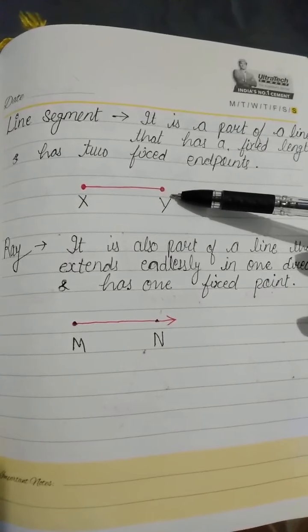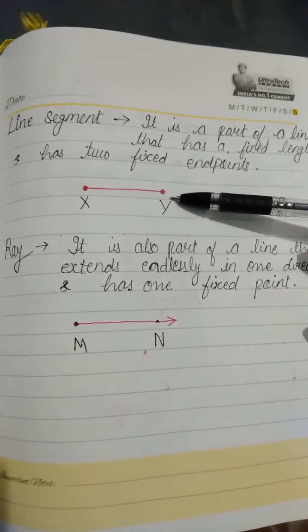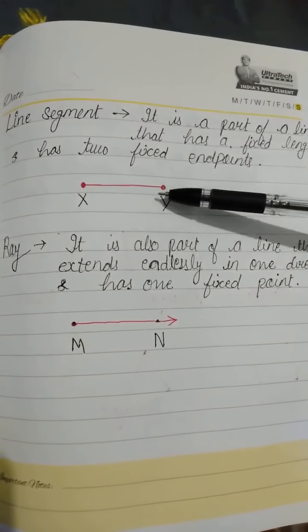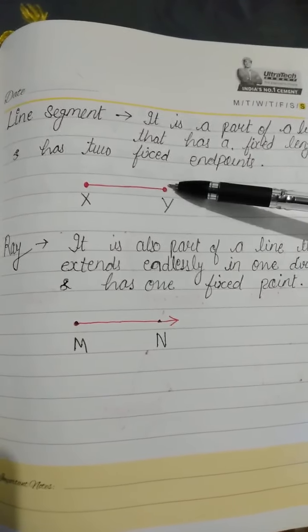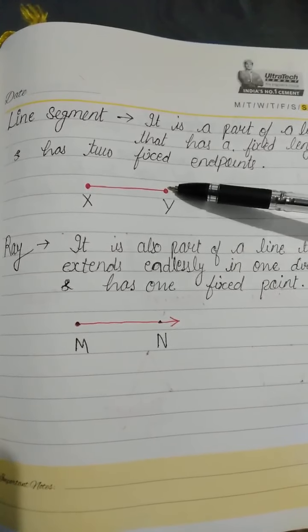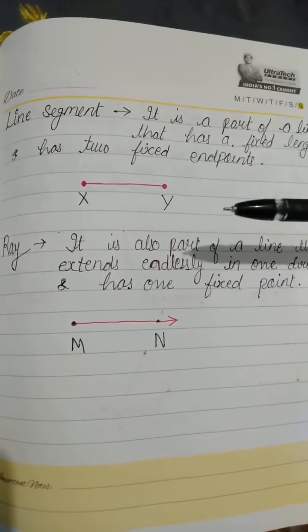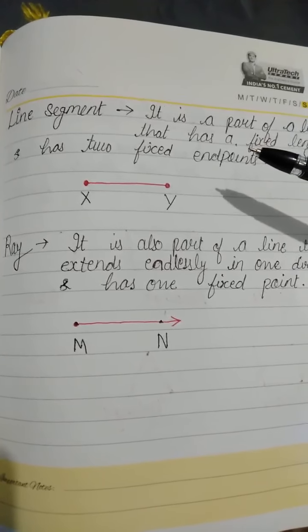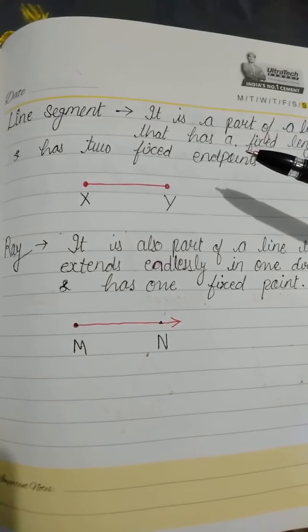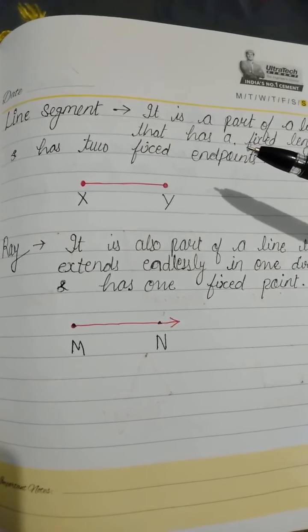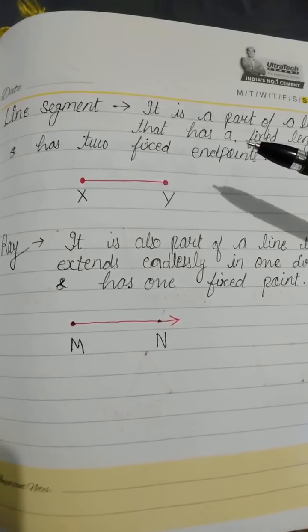It is not extending in both directions, not even in one direction. So the fixed distance between two points can be considered a line segment. Like a scale used for measurement can be a line segment because its measurement is fixed.